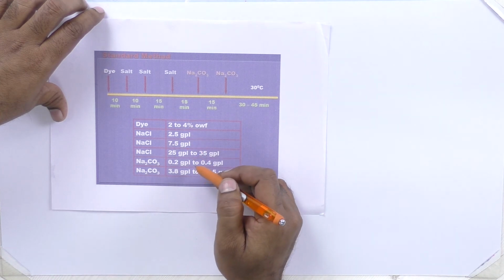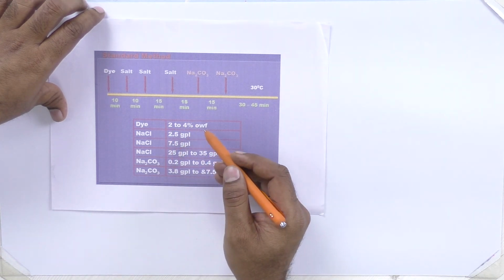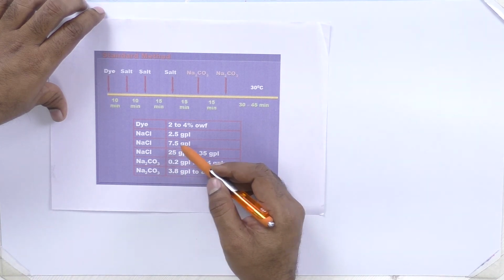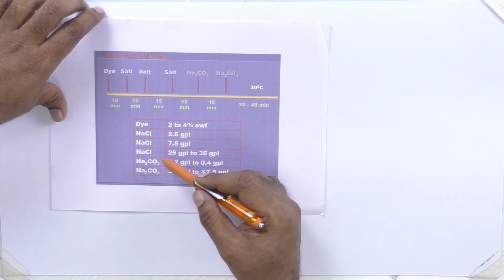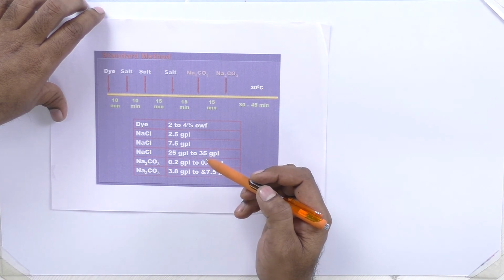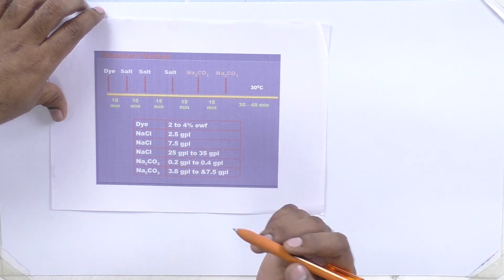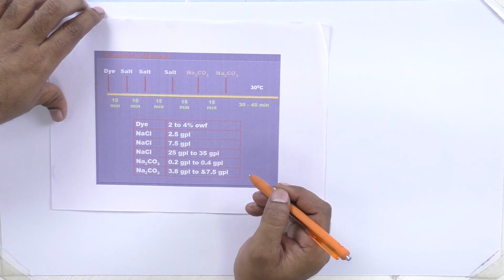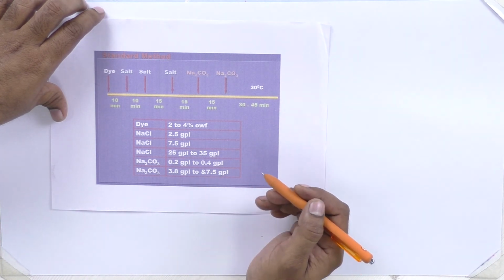And this is the recipe for dyeing: 2 to 4% dye, sodium chloride in GPL. First stage, second stage at 7.5 GPL, and third stage at 25 GPL to 35 GPL. So again, it depends on the application method. Soda ash 0.2 to 0.4 GPL and then 0.8 to 7.5 GPL.